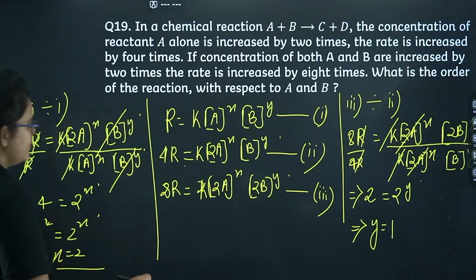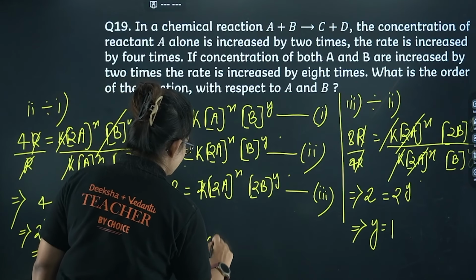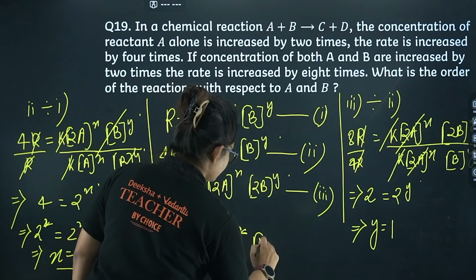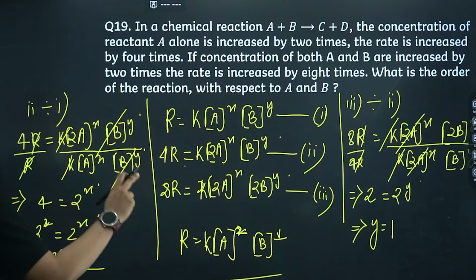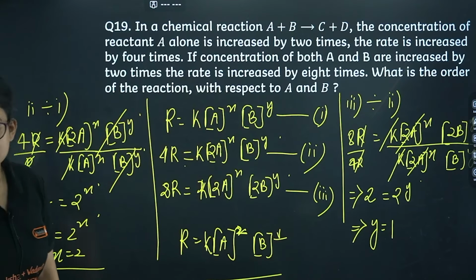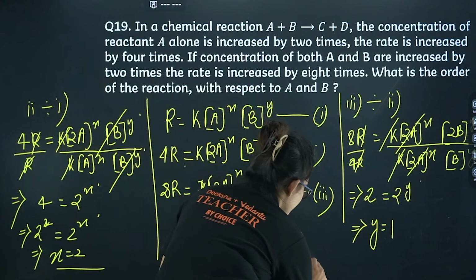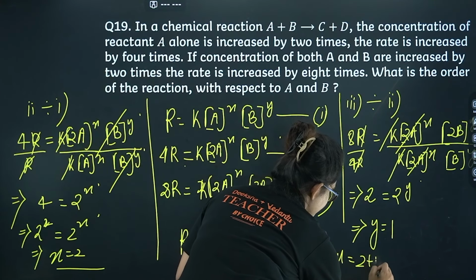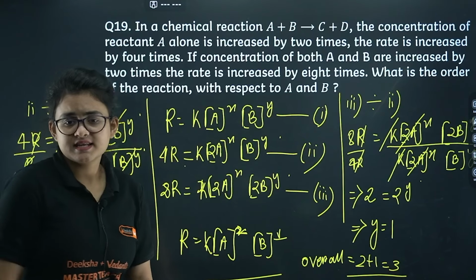Okay, so my final equation is going to be R equals to K into A power 2 into B power 1. So the reaction is second order with respect to A and first order with respect to B, and overall order, if you want to find, it is basically 2 plus 1, that is 3. It is a third order reaction. I guess it's clear to you.